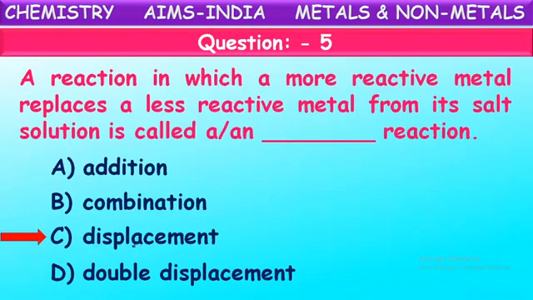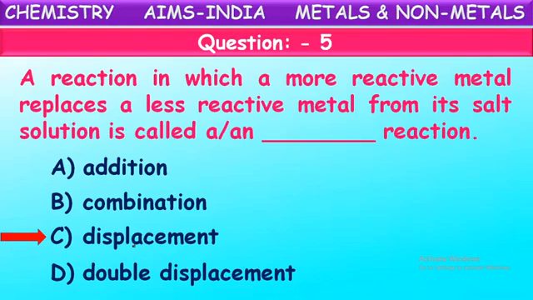For this we can take one example. When you take copper sulfate solution, which is blue in color, and add iron to it in the form of an iron nail, as iron is more reactive than copper, it displaces copper from copper sulfate and forms iron sulfate solution. Copper will be deposited out like a pure metal.